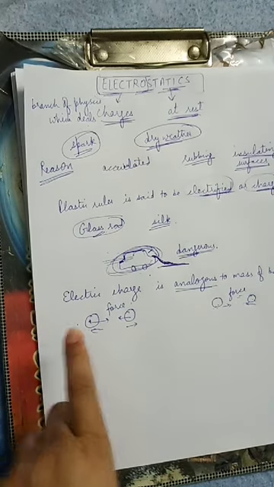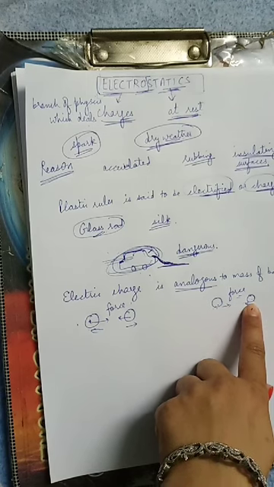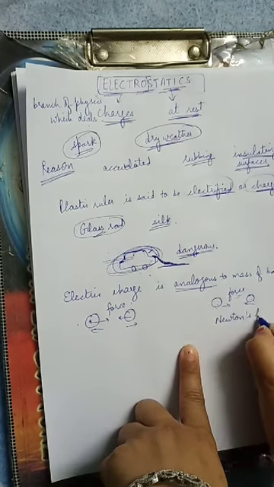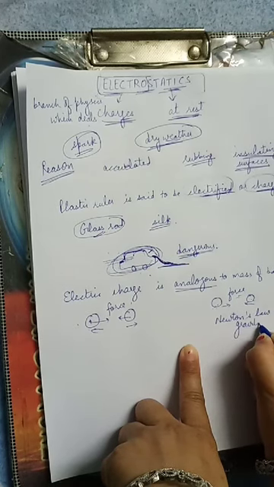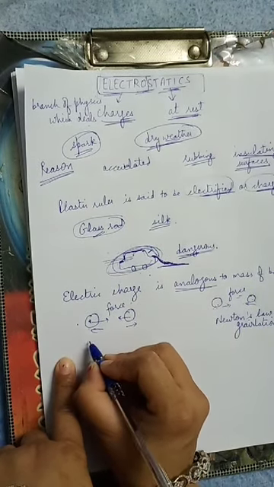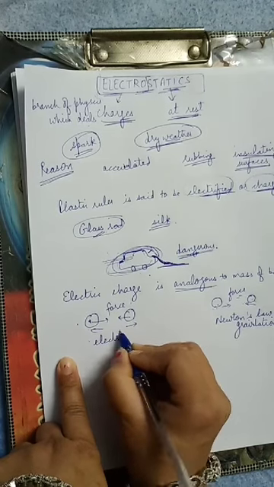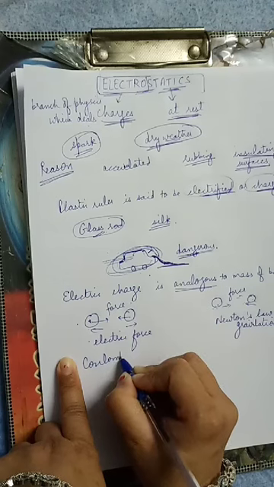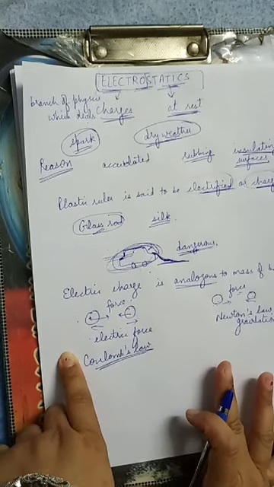Now, as masses are responsible for the gravitational force that is given by Newton's law of gravitation, similarly, charges are also responsible for the electric force that is given by Coulomb's law, which we will study in our second class.